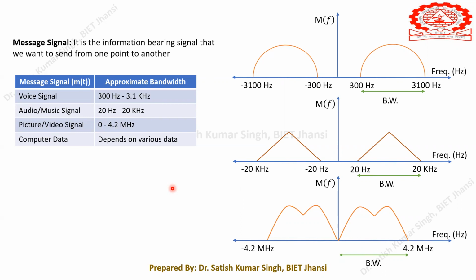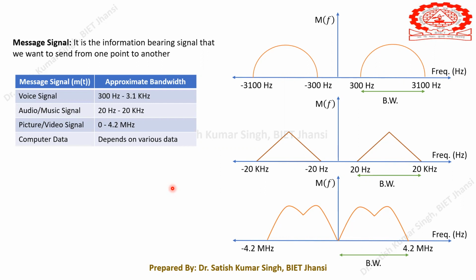But if we take all the human speakers together, then 300 hertz to 3.1 kilohertz is the band in which we are generating the frequencies, and these frequencies are sufficient to send. If we are sending only this amount of frequencies, we will be able to regenerate the original voice signal at the receiver side. This is a very important thing to understand.